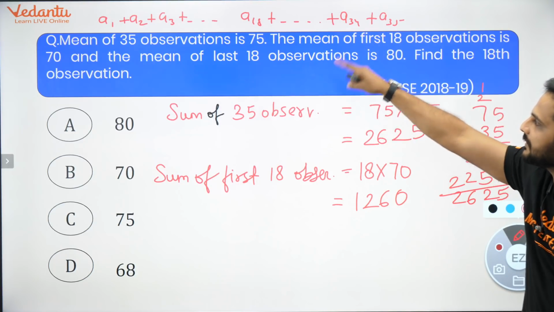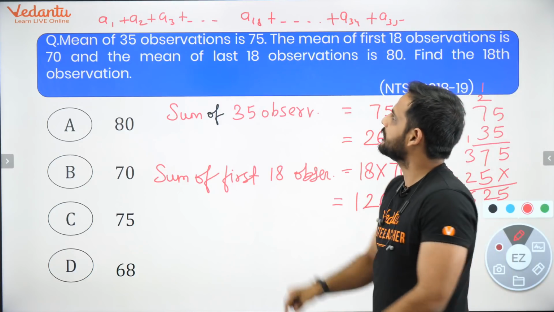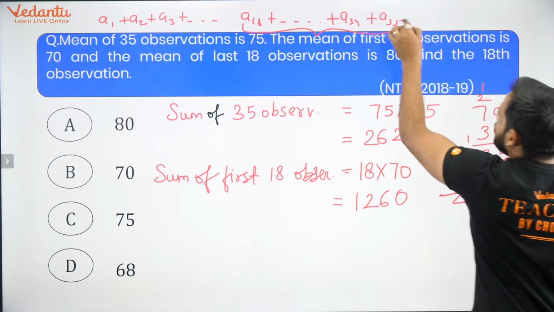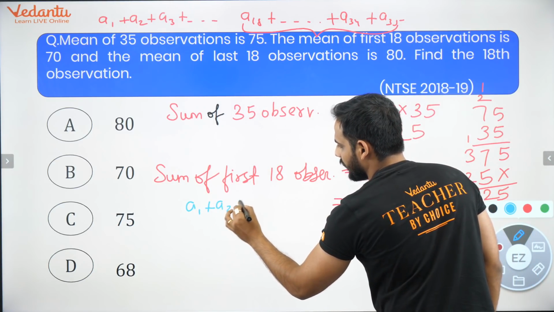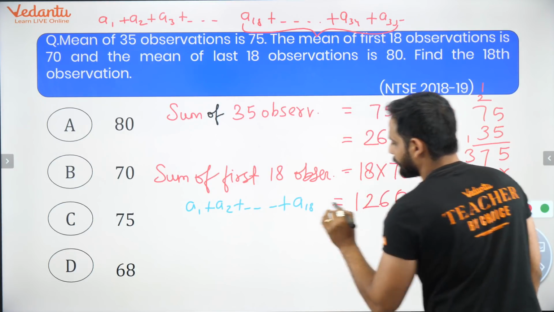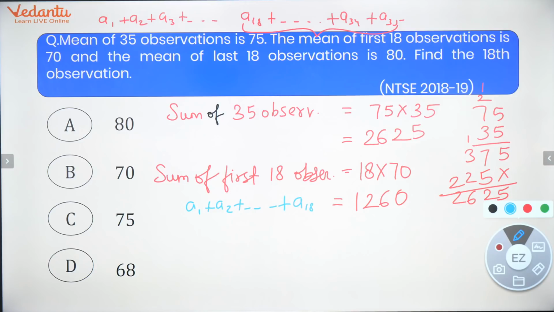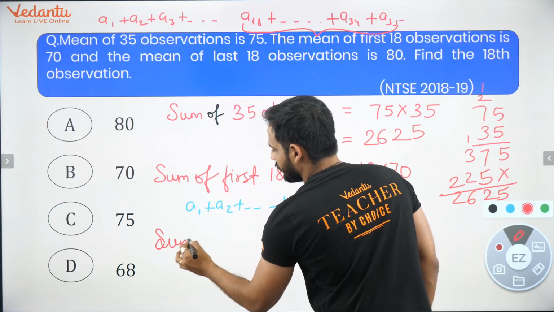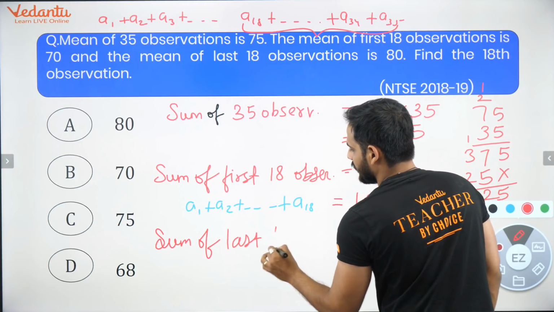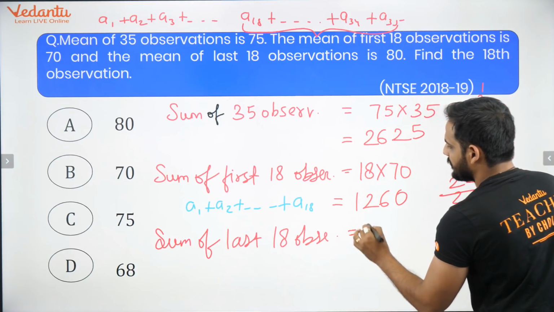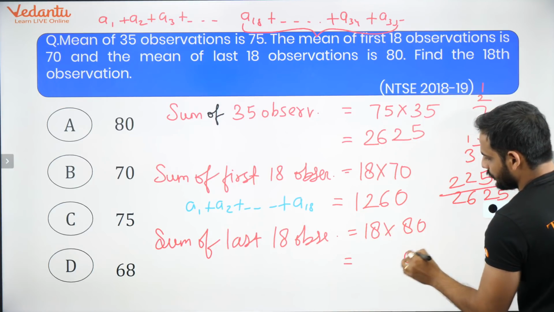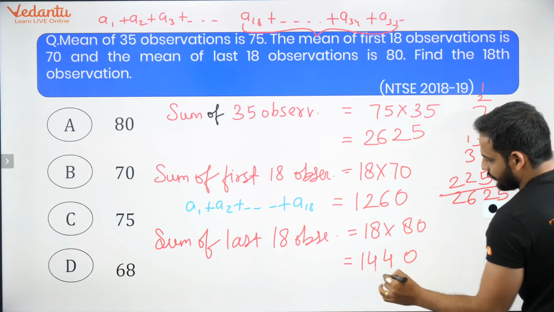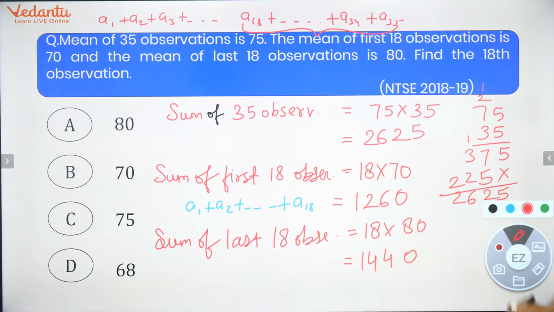Then they have told that the mean of the last 18 observations is 80. The last 18 observations are from A18 to A35. Remember, 1260 is equal to A1 plus A2 up to A18. The sum of the last 18 observations will be equal to 18 into 80, which is 1440. Correct? This is the sum of what?